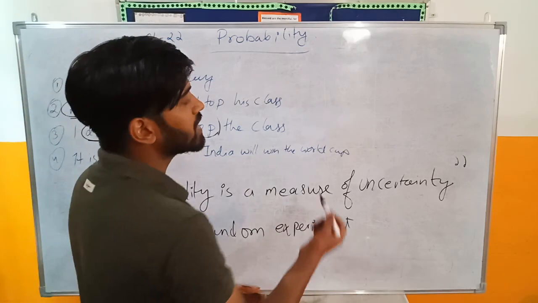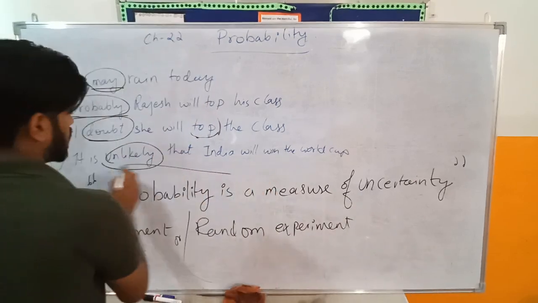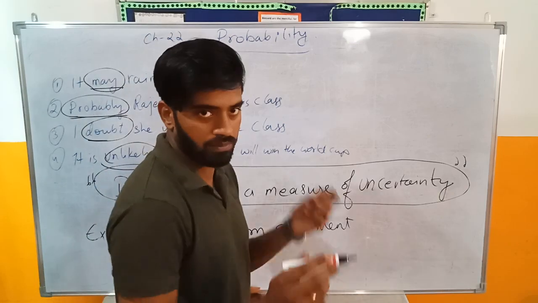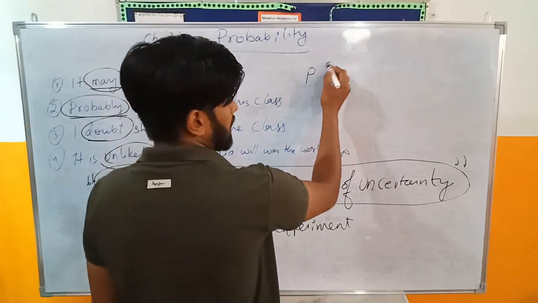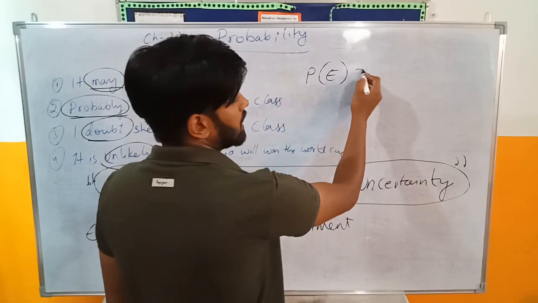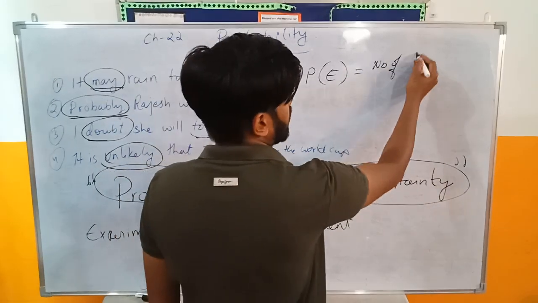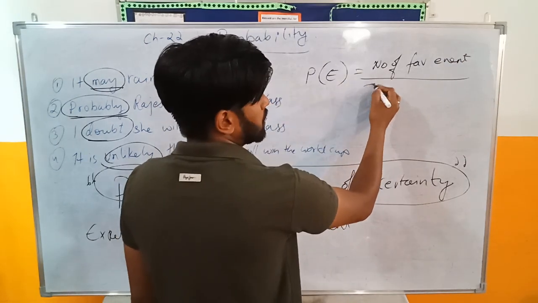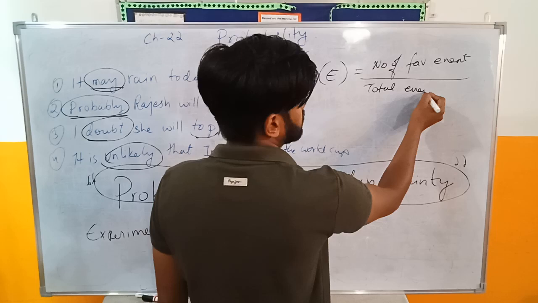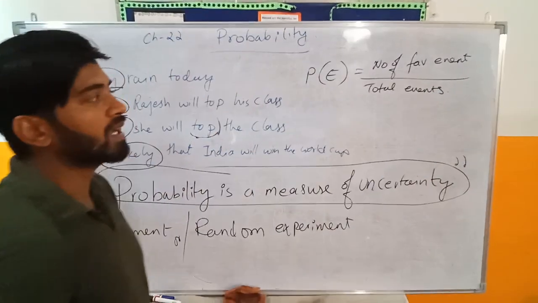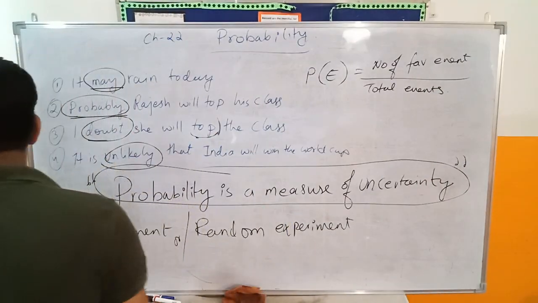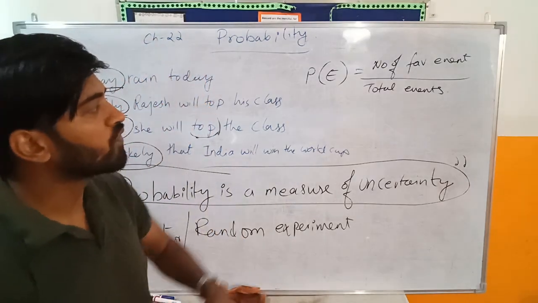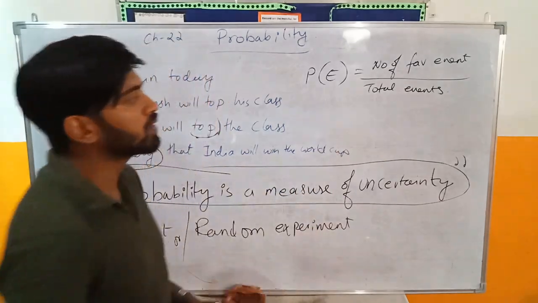The definition of probability is written right over here. Probability is the measure of uncertainty. And there's a formula for probability: probability of any event equals the number of favorable events upon the total number of events. So this is the formula. It is also given in your books on page number 525. If you go to the top of that page, you'll find the formula of probability. I've written down the formula of probability.